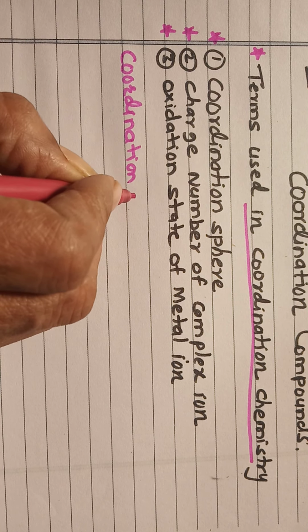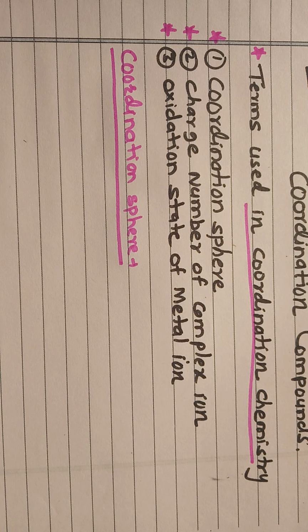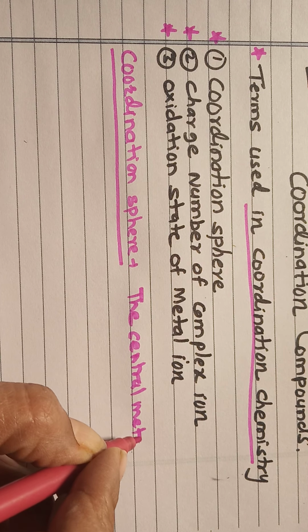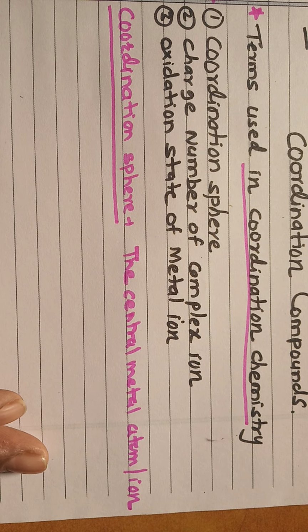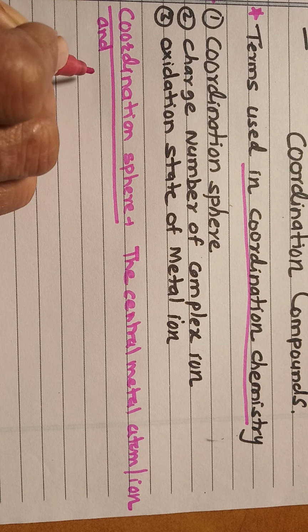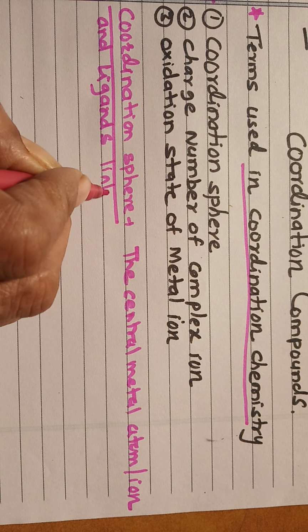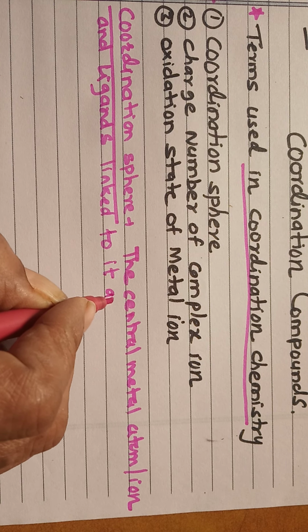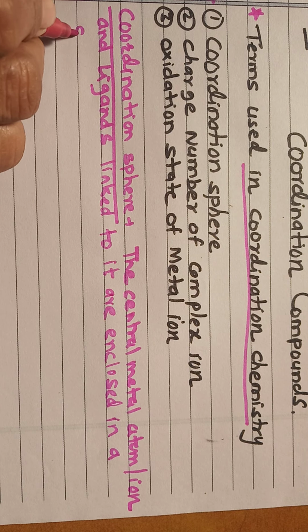In order to understand the coordination sphere, first let us consider its definition. A coordination compound contains a central metal atom or ion and the ligand or ligands, whatever may be linked to it or linked to each other, enclosed in a square bracket.